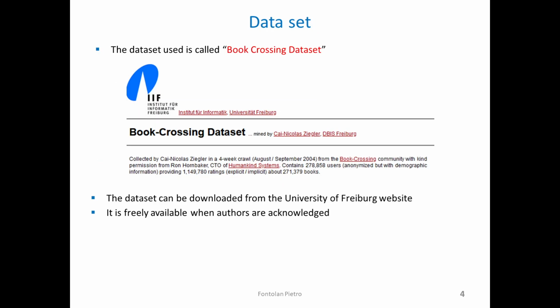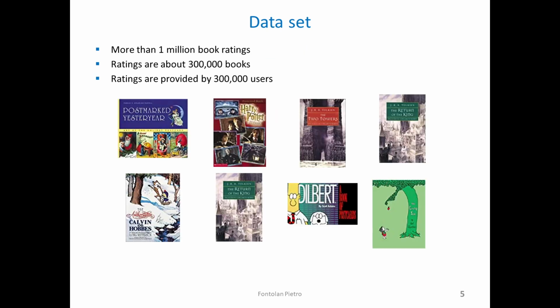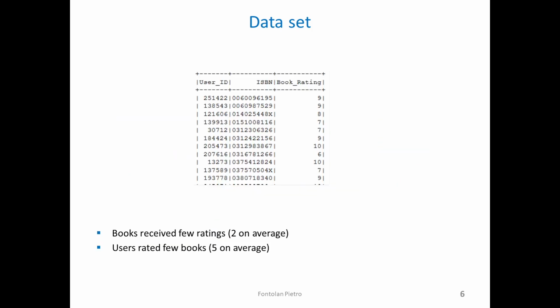The dataset I chose is called the Book Crossing Dataset, and it is freely available on the internet. It consists of more than 1 million ratings about books. When I analyzed the dataset, however, I discovered that many books received very few ratings, and the vast majority of the users rated only a few books. Data is very sparse, and this can be a problem to find good recommendations.